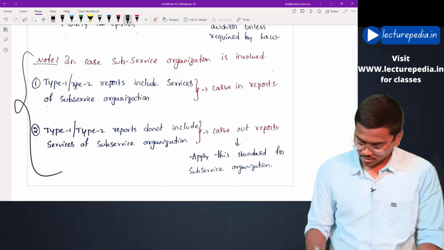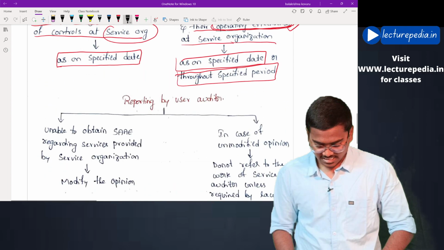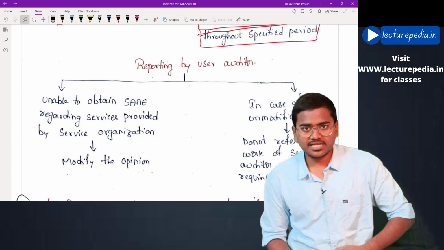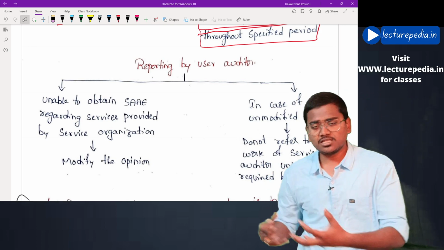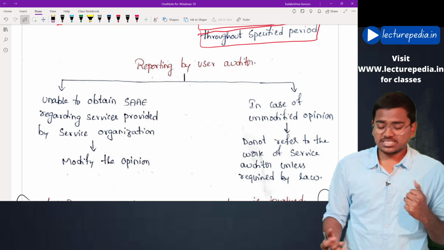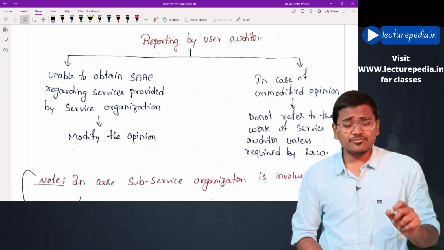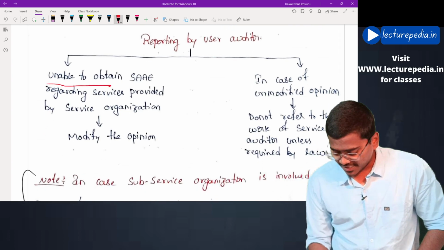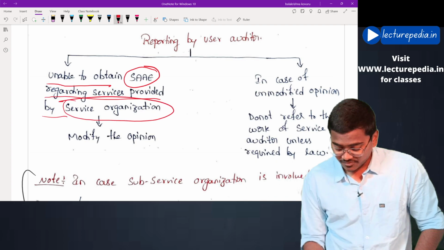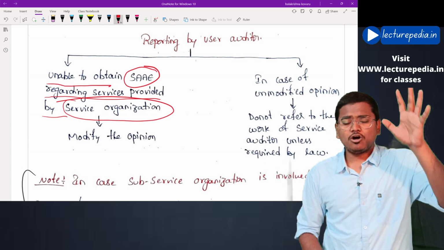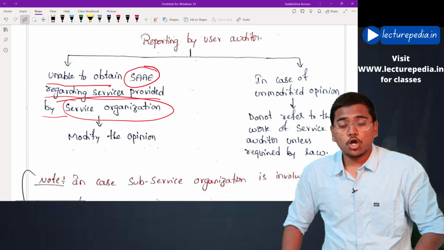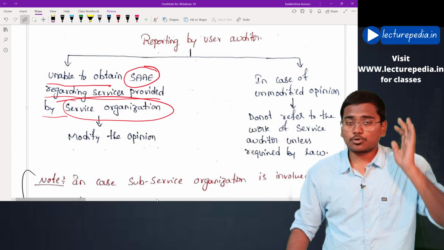Here I have mentioned it, you can go through that. Next, reporting by the user auditor. How will the user auditor report after obtaining an understanding of the internal controls or after obtaining the type 1 or type 2 reports? Let us see. If the user auditor is unable to obtain sufficient appropriate audit evidence regarding services provided by the service organization, even after performing all these procedures, he is not able to obtain an understanding of the services that are provided by the service organization.